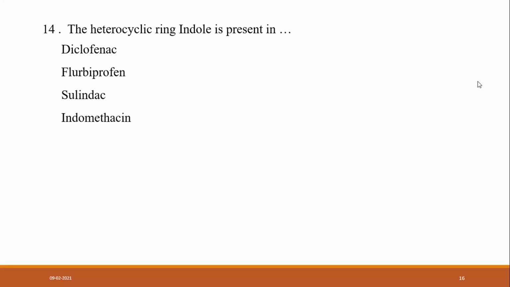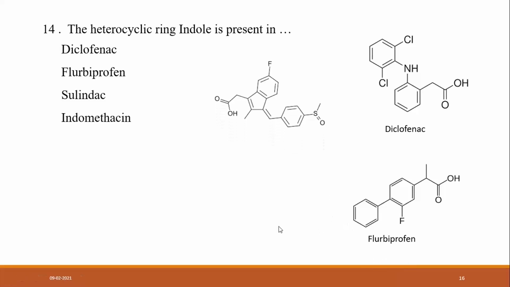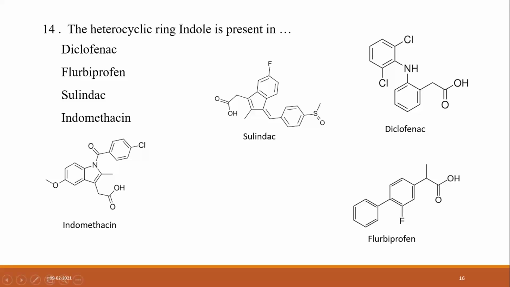Indole means benzene is fused with the pyrrole. Is that right? So when we see the answer, this is diclofenac, this is flurbiprofen, then sulindac, and this is indomethacin. So the indole ring is a benzene ring fused with the pyrrole ring system.